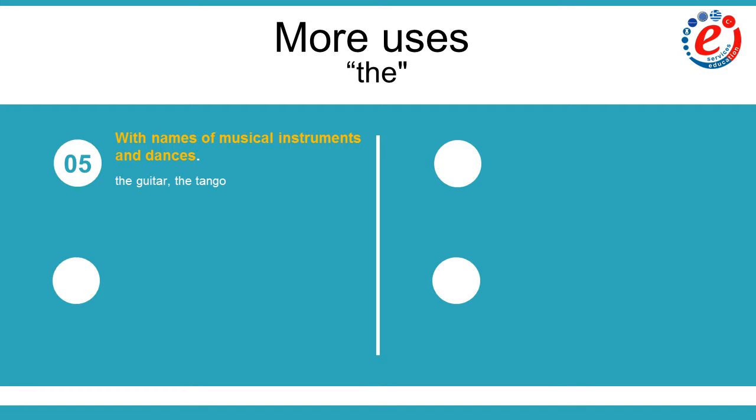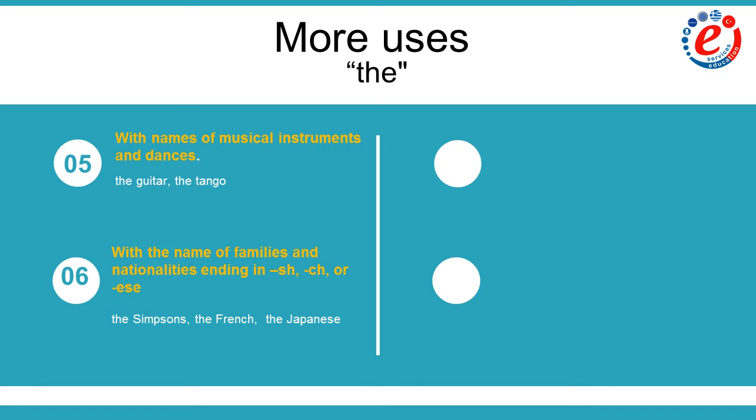Moving on to the fifth category, we find names of musical instruments and dances. Somebody plays the guitar or someone else dances the tango. In the sixth category, we find names of families and nationalities ending in sh, ch or ese. We talk about the Simpsons, the French, the Japanese. The seventh use of the has to do with specific words: morning, afternoon, evening, and night. We will go for a walk in the afternoon.